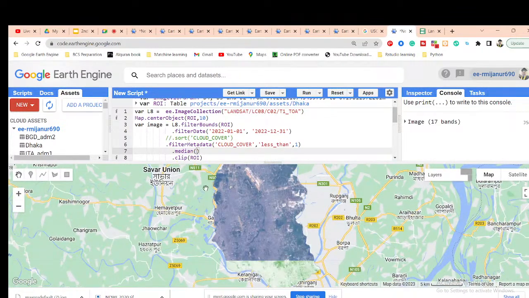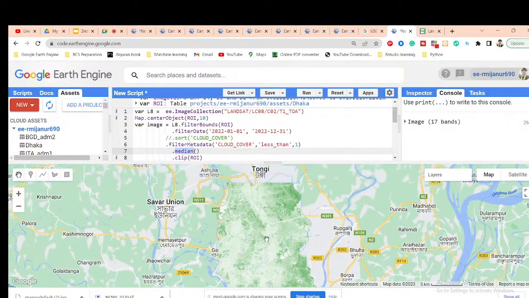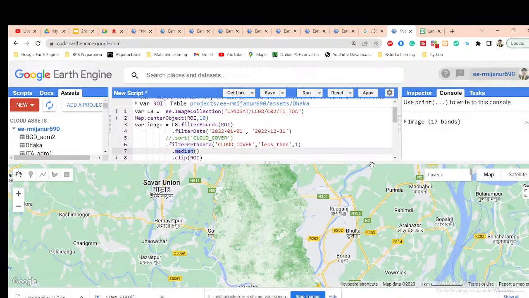Now we also make the time series chart, because it is not created from only one image. It creates an image collection. For all of that image collection I create the median composite and display this result, but in the backend it has more than one image. Then I calculate how many images are available. This is my image collection, and using it I create the time series chart of NDVI. Using this time series we can easily identify when the NDVI is high and when it is low in this time period.